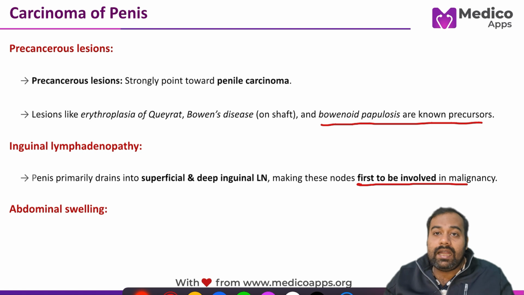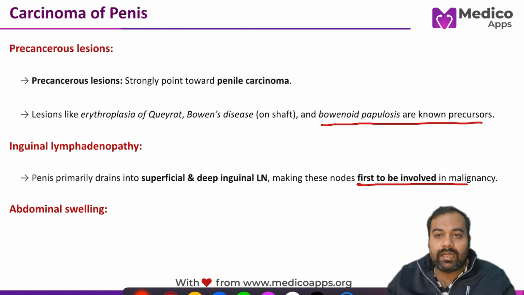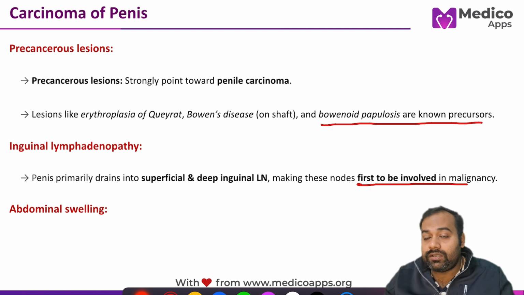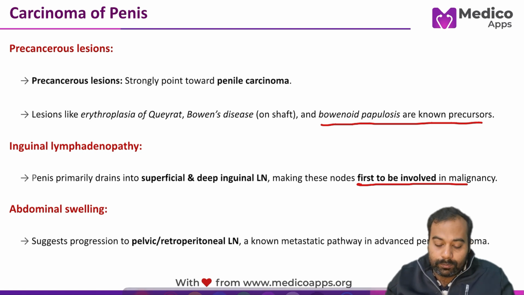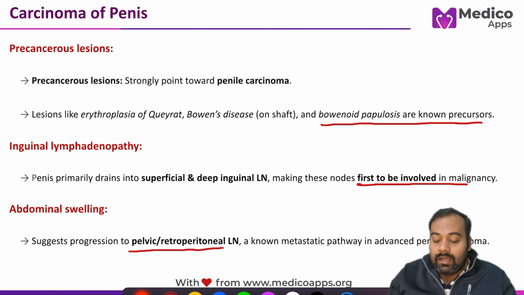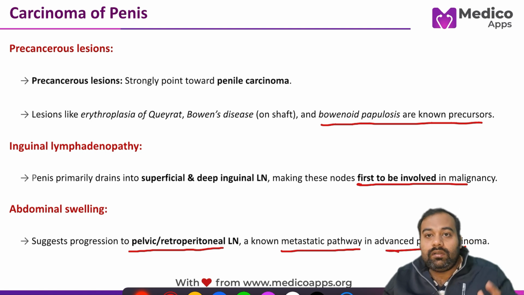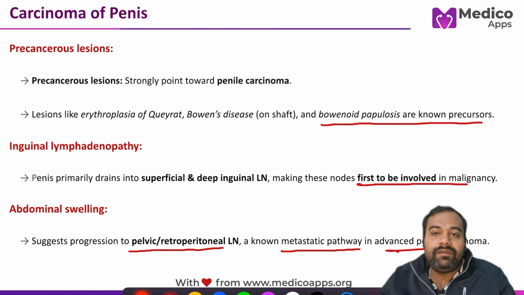Most of the time, the cause of this abdominal lump is an enlarged lymph node, either a pelvic or retroperitoneal lymph node, which is a known metastatic pathway in advanced CA penis. So all three important features mentioned in this question point us towards CA penis.